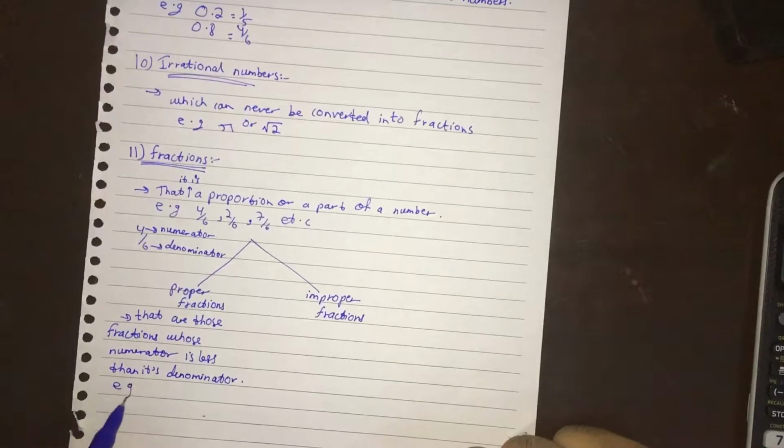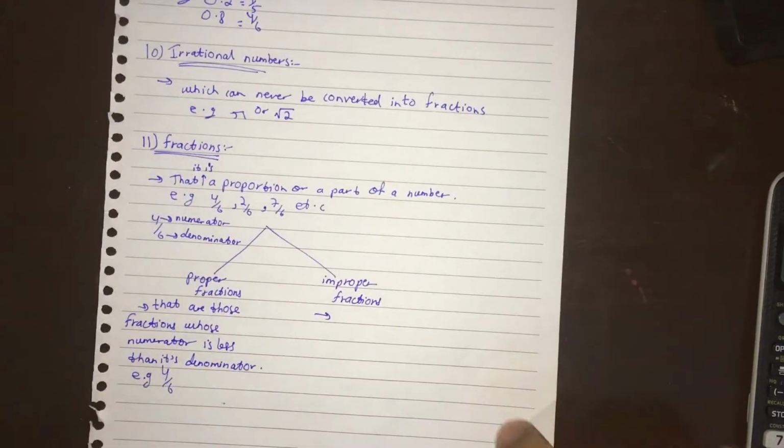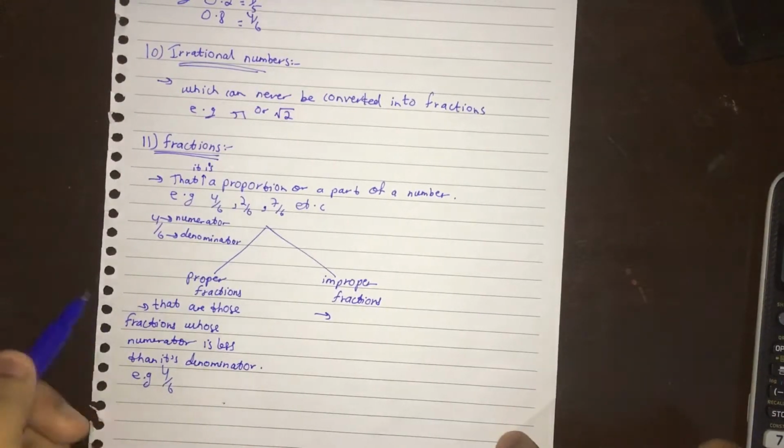For example, like we studied here, 4 upon 6. And the property of improper fractions is totally the opposite of proper fractions. They are those fractions whose numerator is greater than its denominator.